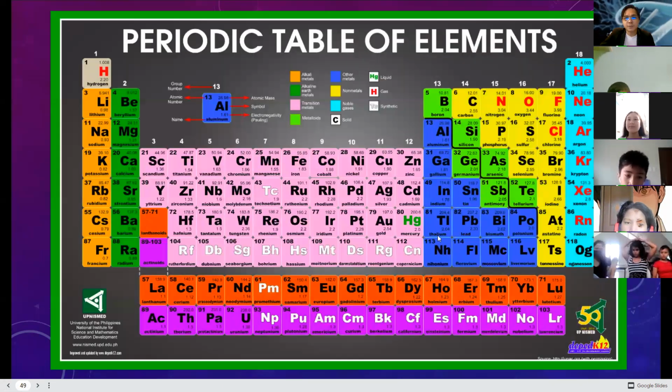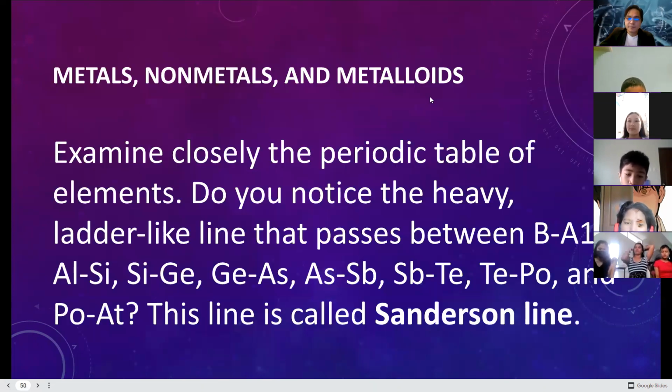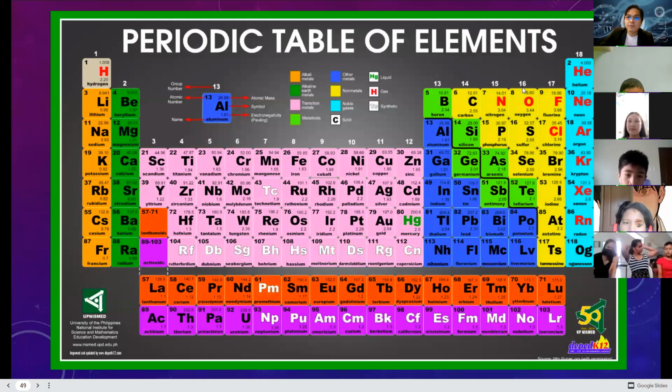If you look at your periodic table, this is your group 1A, group 2A, group 3A, 4A, 5A, 6A, 7A, and 8A. These elements here are not included in the groups; they're called transitional elements. We usually categorize some of the elements as transition elements.